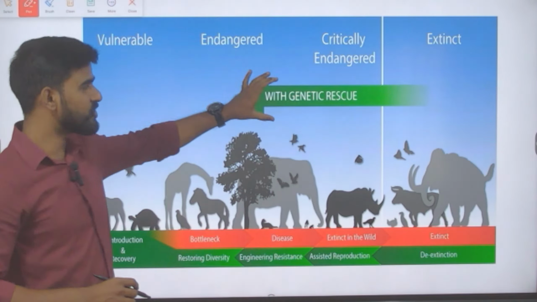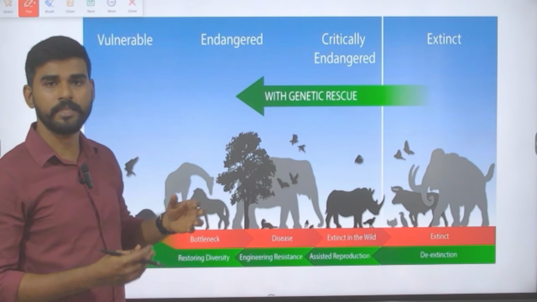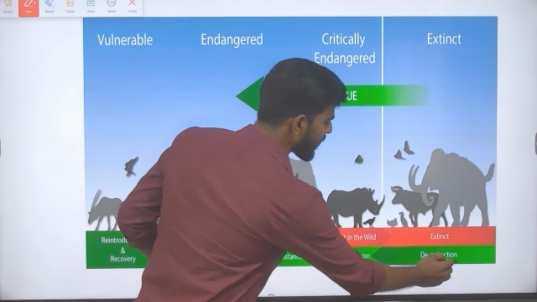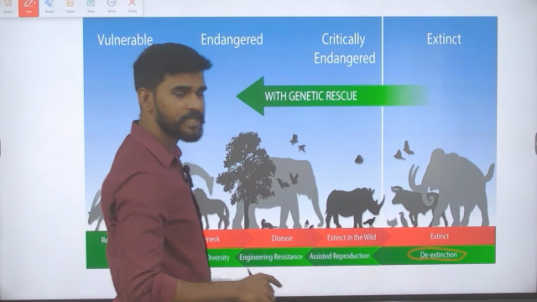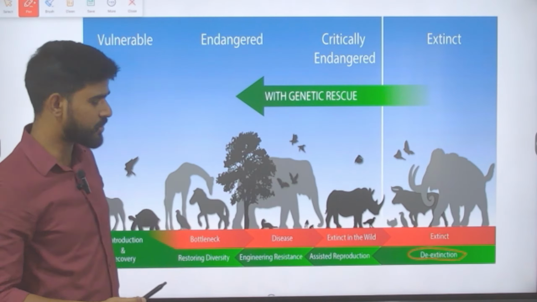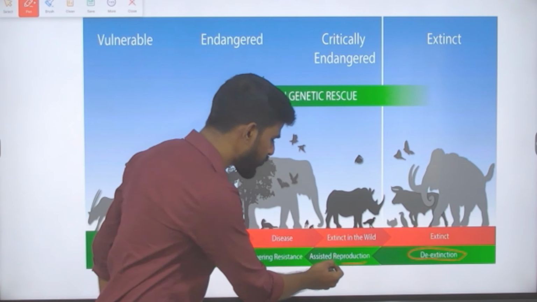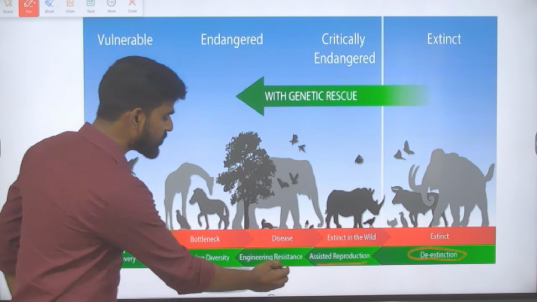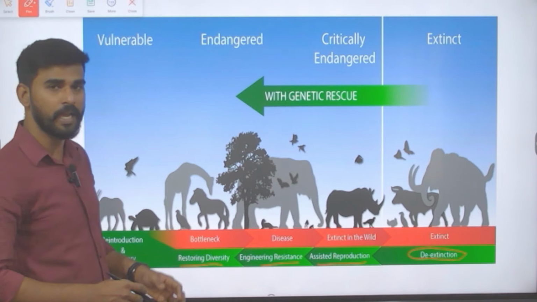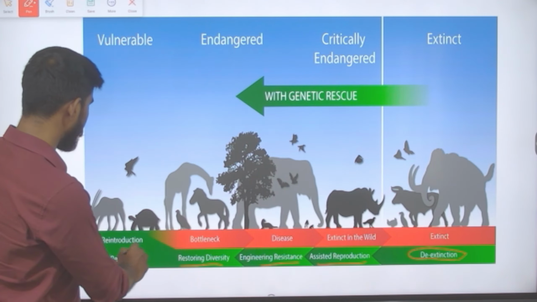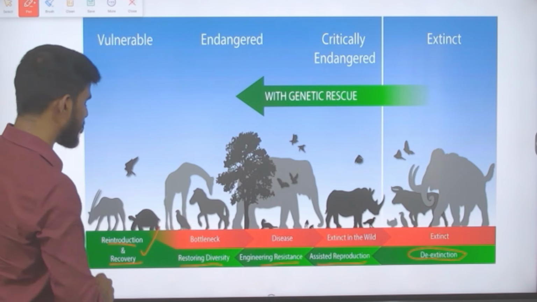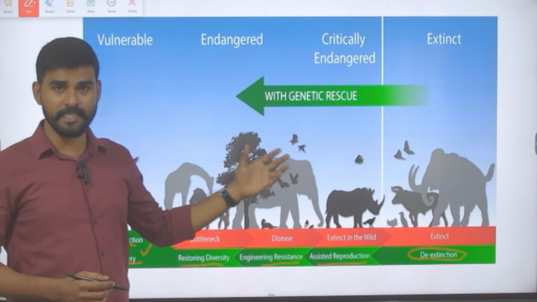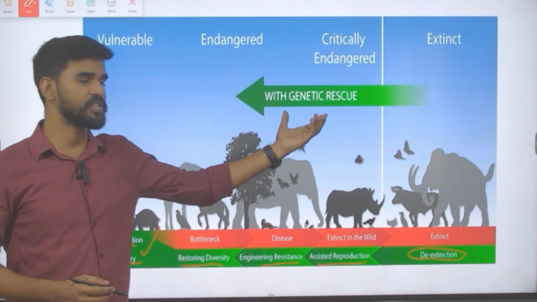So this genetic rescue, how does it work? What are all the steps that are involved in the genetic rescue? The first step is de-extinction, that we must avoid extinction of the animals, the species. Next is assisted reproduction. This will also help in increasing the genetic diversity. Moreover, engineering resistance and restoring diversity are other steps, and we are also going to employ reintroduction and recovery programs for increasing the genetic diversity, and this entire process is going to be called genetic rescue.